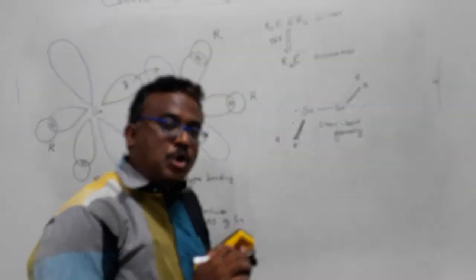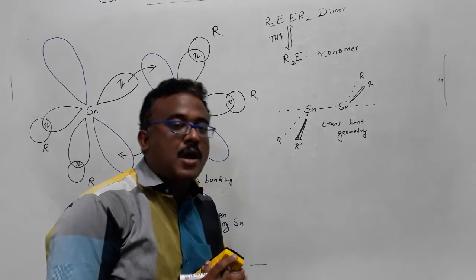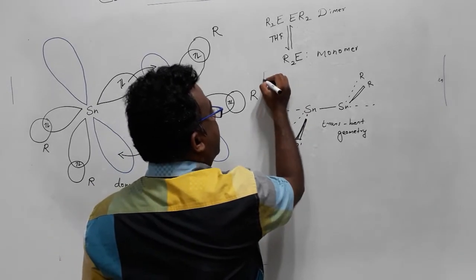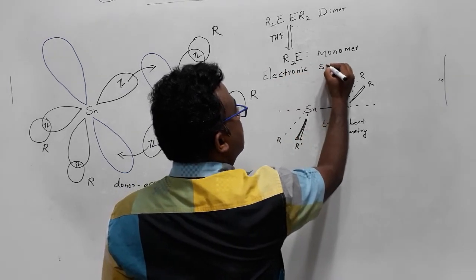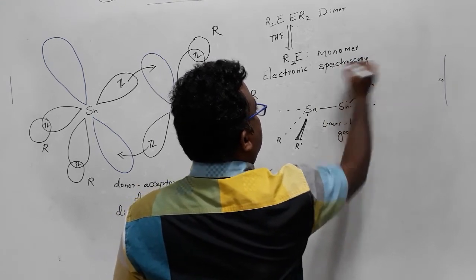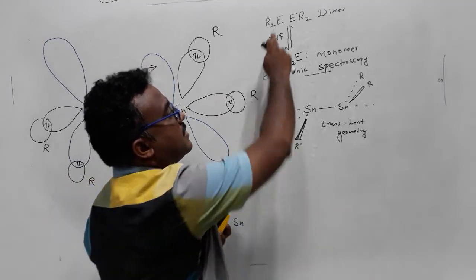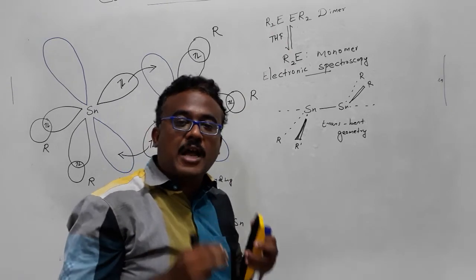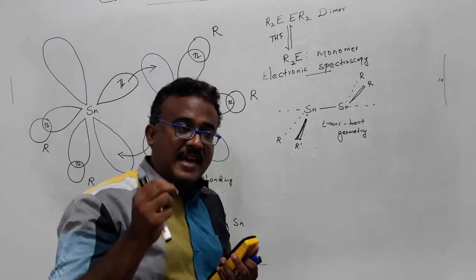Okay, how do we know whether my compound will be a dimer in solution or a monomer in solution? That can be easily confirmed by electronic spectroscopy. So you need to take an electronic spectrum of that compound, whatever compound you prepare, just dissolve it in tetrahydrofuran solvent, then record the electronic spectrum.